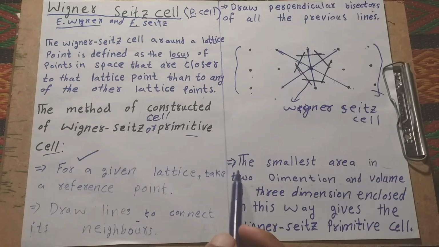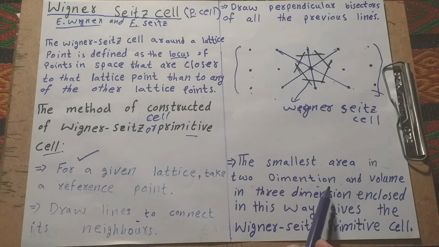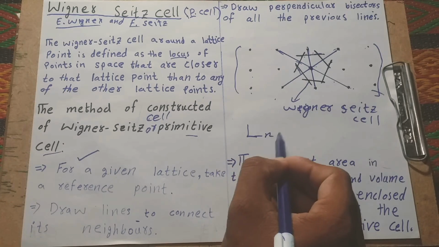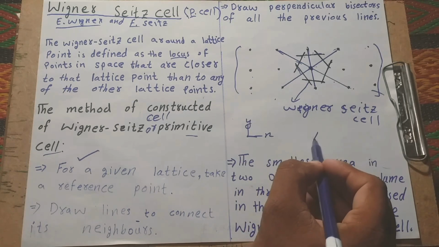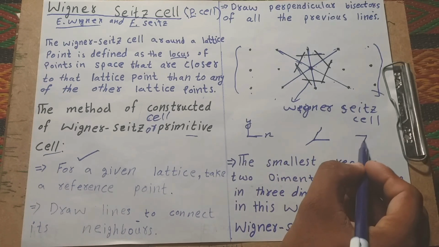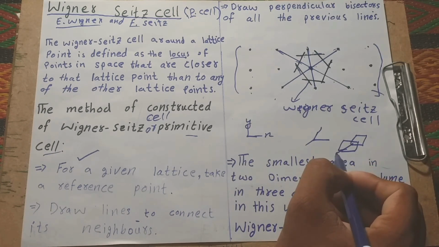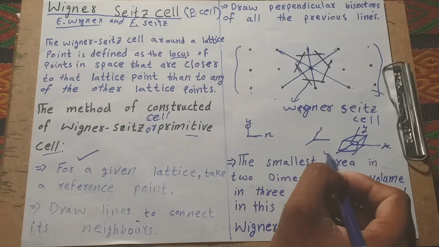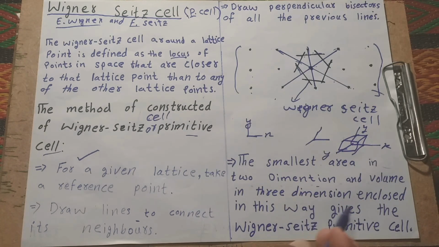It is the smallest area in two dimensions and the smallest volume in three dimensions. In two dimensions we have x and y; in three dimensions we have x, y, z. In three dimensions, enclosing in this way gives the Wigner-Seitz primitive cell. We connect nearby points to each other.